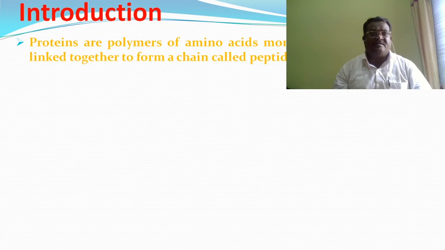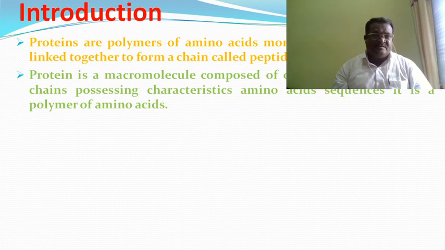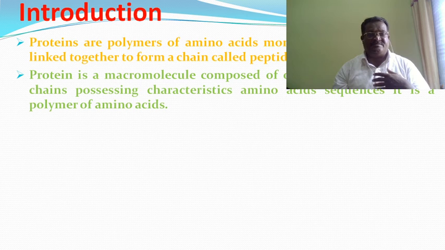So, proteins are the polymers of amino acids, the monomers. Amino acids are linked together to form a chain. It is called a peptide chain. One or more amino acids in this chain is called a polypeptide chain. Protein is a macromolecule composed of one or more polypeptide chains possessing characteristics of the amino acid sequence, and it is a polymer of the amino acids.